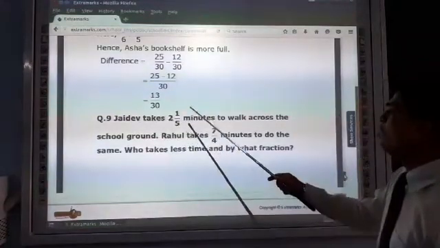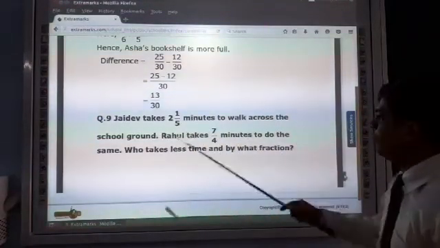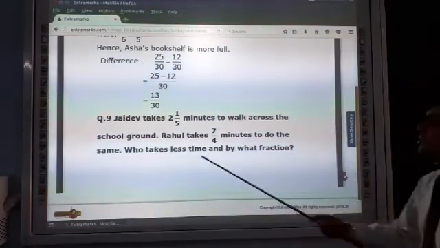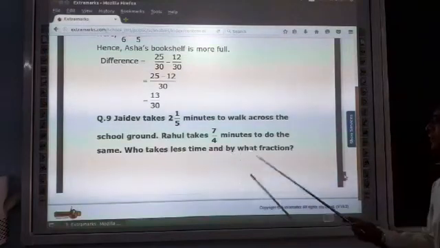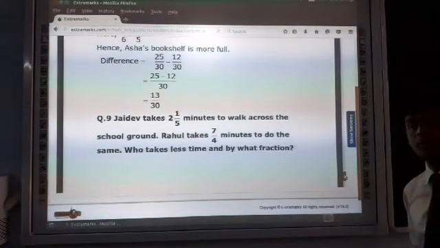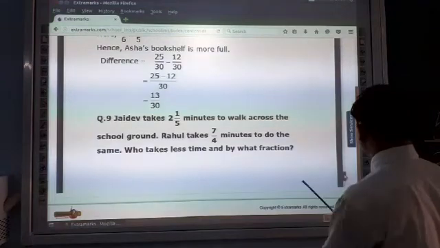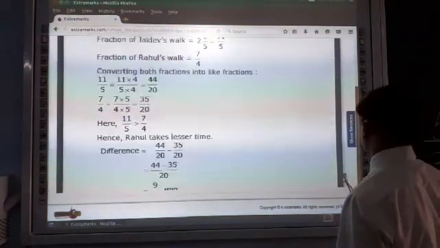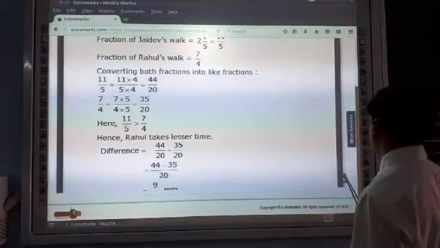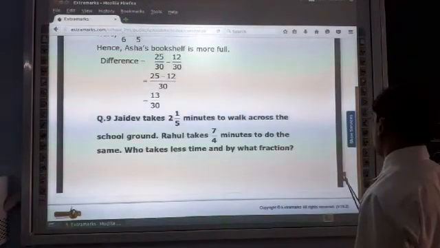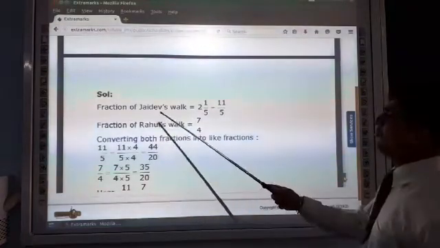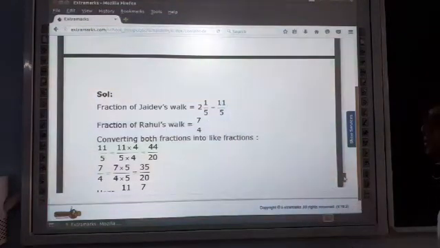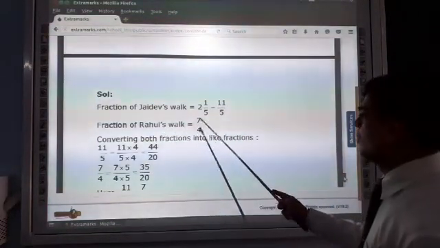Jaydev takes 1/5 minutes to walk across the school ground. Rahul takes 7/4 minutes to do the same. Who takes less time and by what fraction? Okay. Solution: fraction of Jaydev's walk, 2 1 upon 5. 5 twos are 10 plus 1, 11 upon 5. Fraction of Rahul's walk is equal to 7 upon 4.